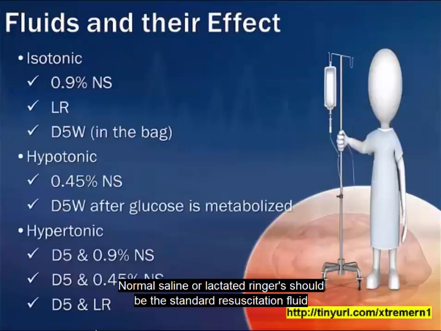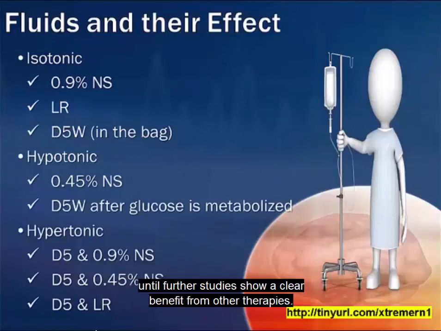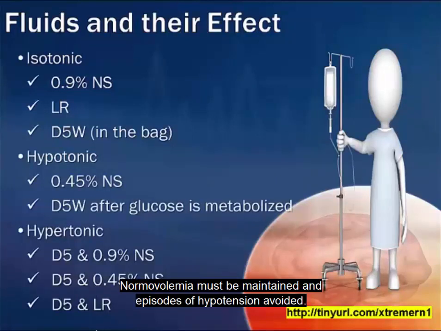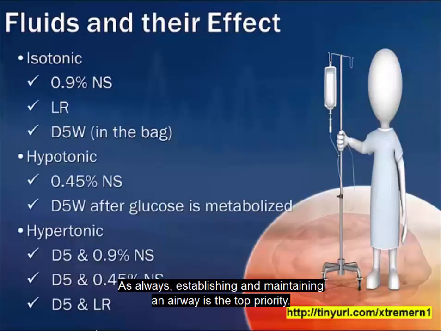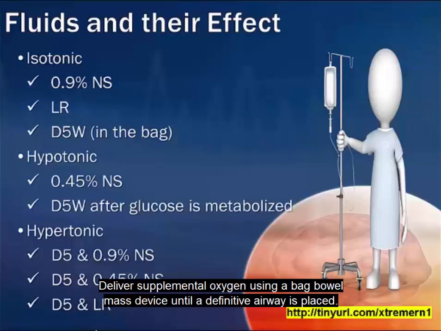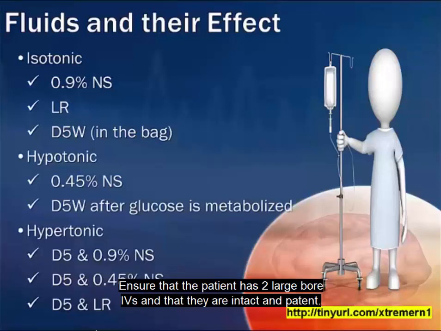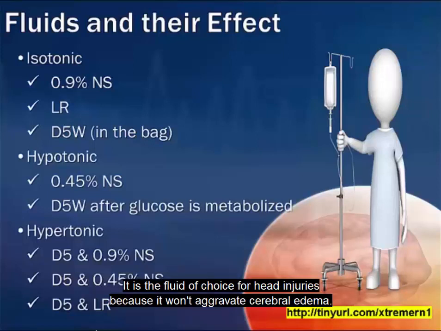Normal saline or lactated Ringer's should be the standard resuscitation fluid until further studies show a clear benefit from other therapies. Normovolemia must be maintained and episodes of hypotension avoided. As always, establishing and maintaining an airway is the top priority. Deliver supplemental oxygen using a bag valve mask device until a definitive airway is placed. Ensure that the patient has 2 large bore IVs and that they are intact and patent. If volume resuscitation becomes necessary, use warmed isotonic saline. It is the fluid of choice for head injuries because it won't aggravate cerebral edema.